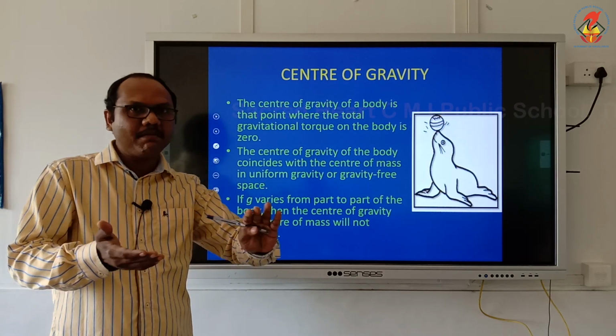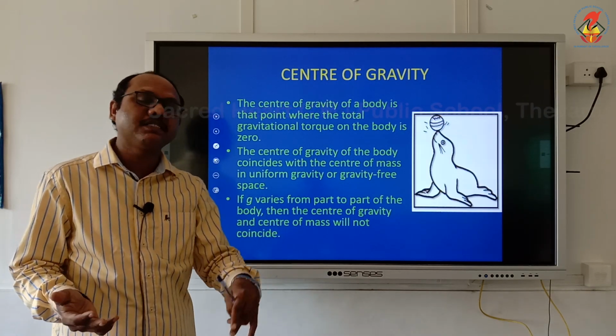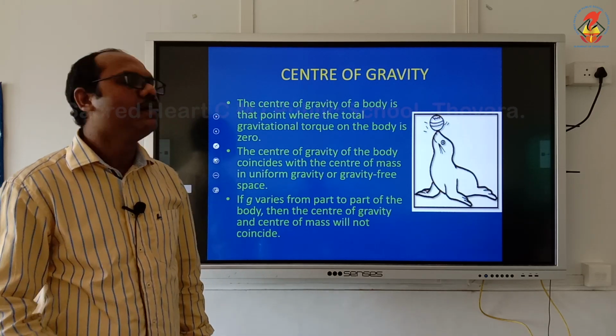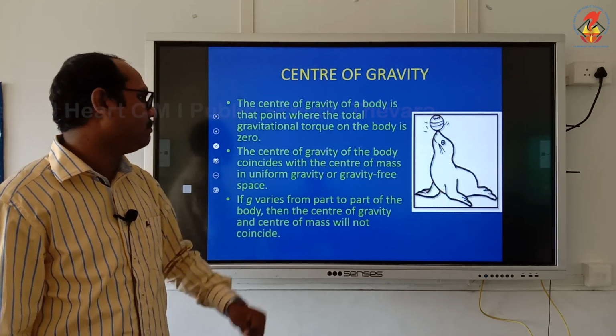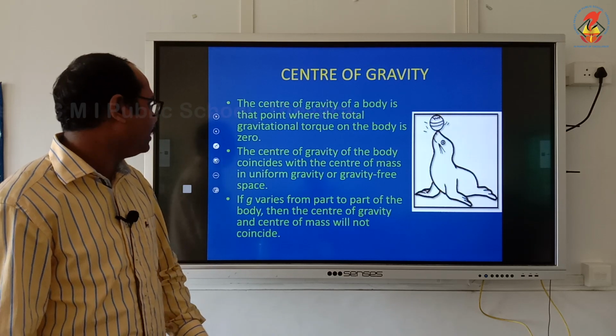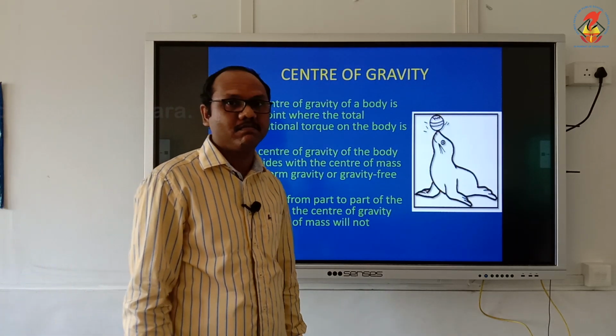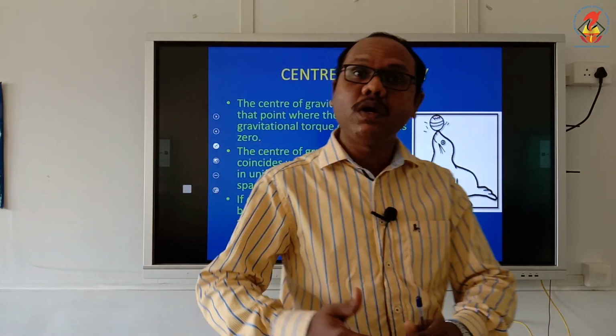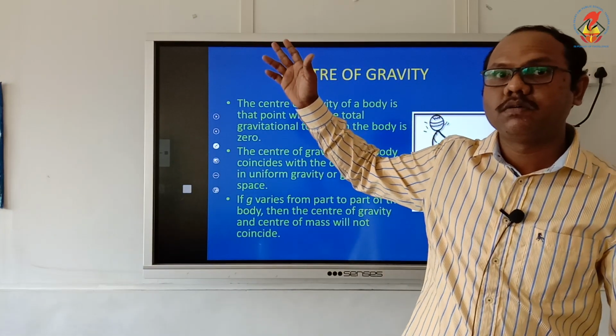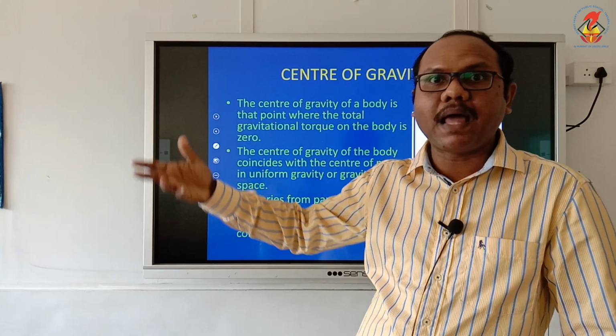If gravity is the same in the region, center of mass and center of gravity will be the same point. But if g varies from part to part, then the center of gravity and center of mass will not coincide. This happens only for very large bodies like planets.